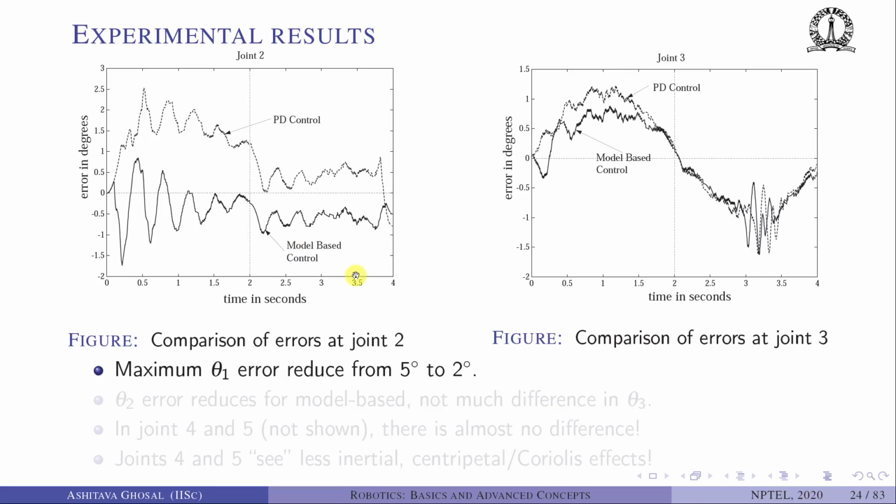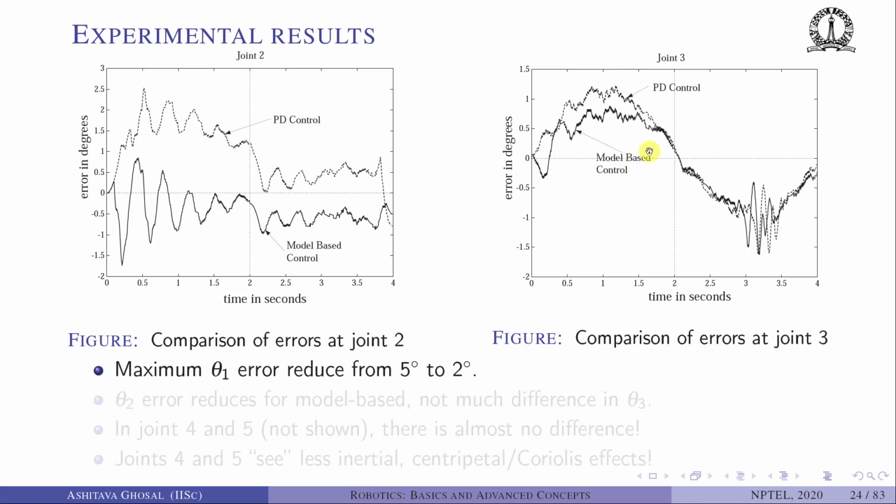Then we subtract theta 2 from theta 2 desired in both cases. This shows the error between theta 2 in PD control and in model based control with respect to theta 2 desired. As you can see again, the model base is smaller. Here it is like 2.5 degrees, and the maximum here is like 1.5 degrees.